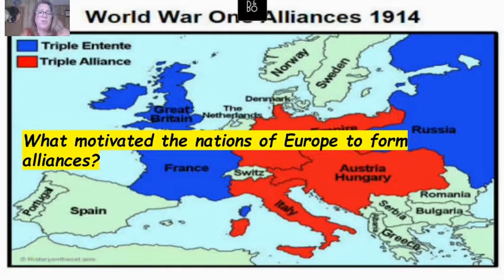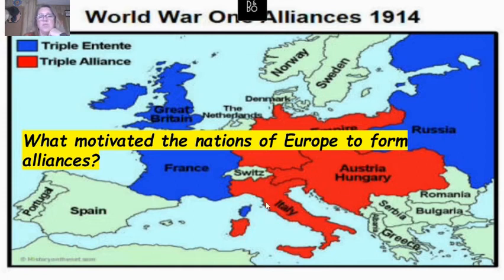Okay, so what motivated the nations of Europe to form alliances? As a reminder, here's our World War I alliances, 1914 to 1918, 1919 when it officially ended. We had the Triple Entente, which was Great Britain, France, and Russia in blue, and the Triple Alliance, Italy, Austria-Hungary, and Germany, which was in red.